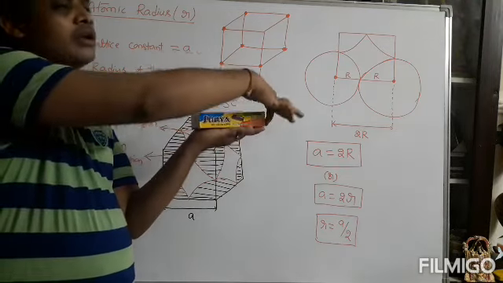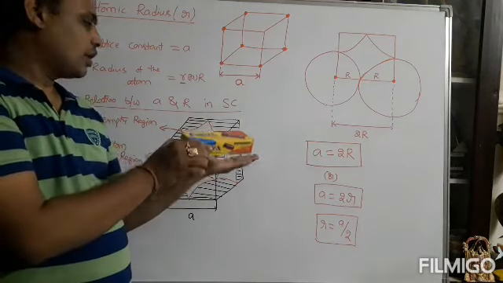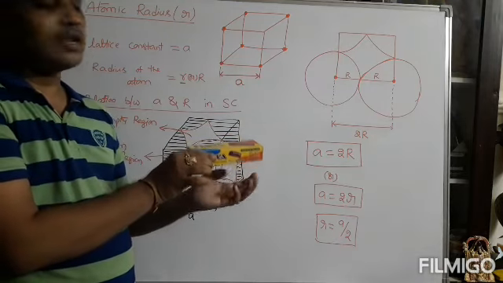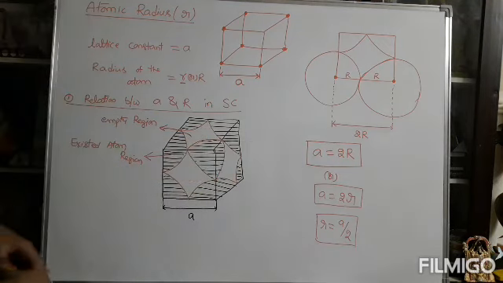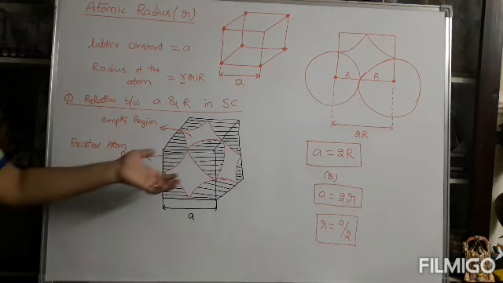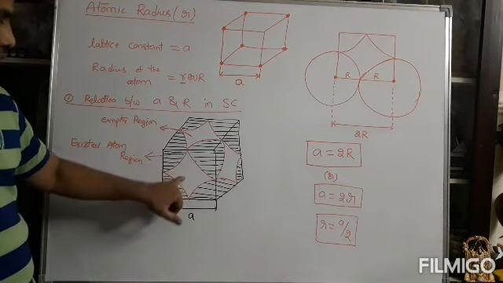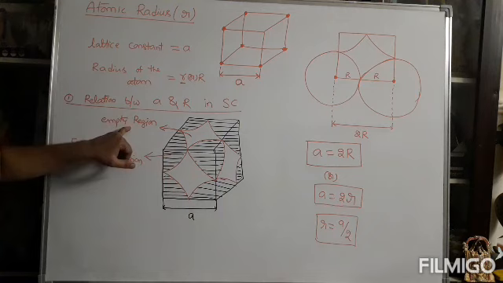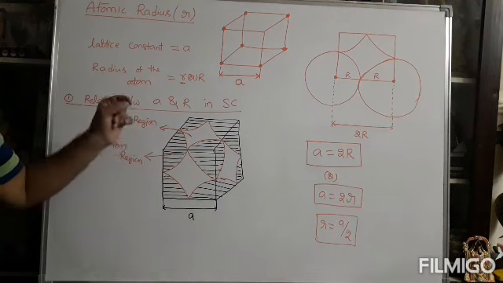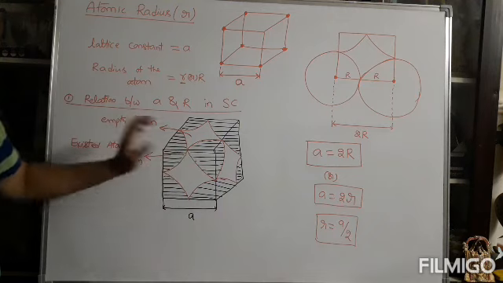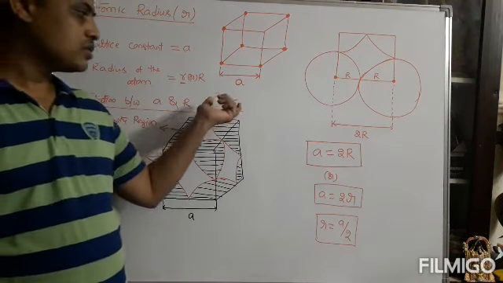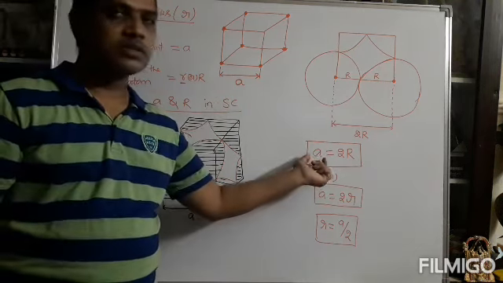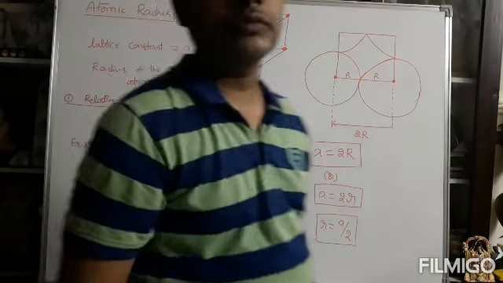The remaining faces are eliminated and not shown in this structure. Based on these 3 faces, you can draw the structure. This white space is nothing but empty region, so no atom exists in this region. That is the relation between small a and R in the simple cubic structure: A is equal to 2R. Note it down.